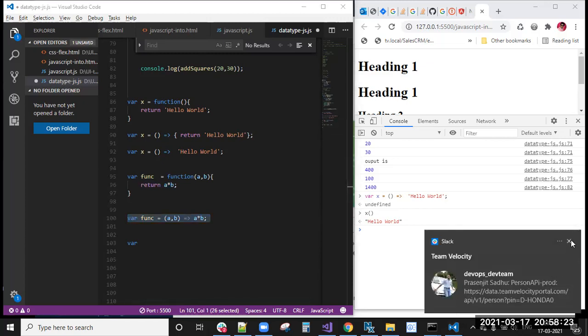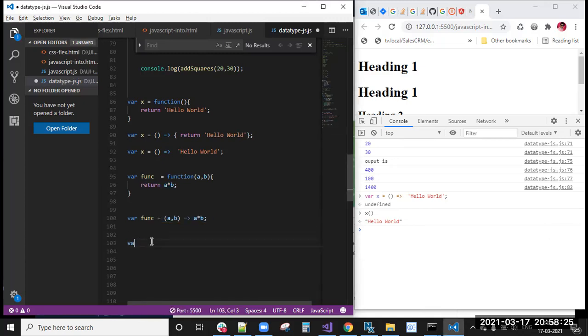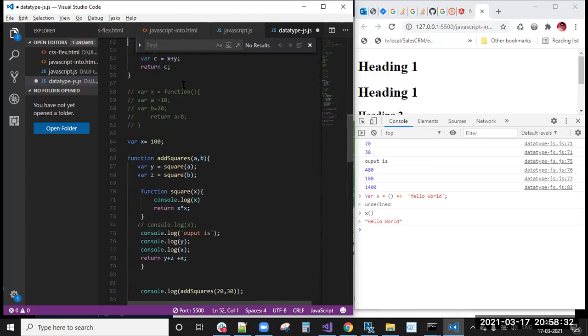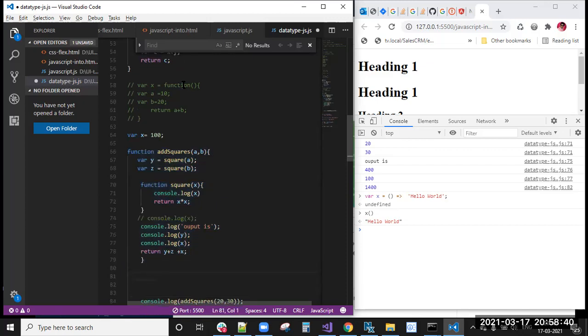But if it has some calculations before that, some squares we are doing, right? Okay, we will take this function only and convert it into an arrow function. How it will be, we'll see now. We need to make it an anonymous function, because only anonymous functions can be written as arrow functions. Named functions we can't change into arrow functions.